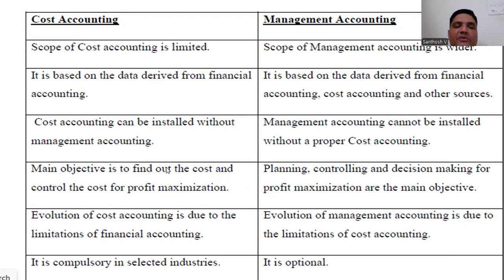In cost accounting, the main objective is to find out cost control and profit maximization. But in management accounting, planning, organizing, directing, as well as decision making, with profit maximization, is the main objective. The evolution of cost accounting is due to limitations of financial accounting. The evolution of management accounting is due to limitations of cost accounting. Cost accounting is compulsory for selected industries, but management accounting is optional.